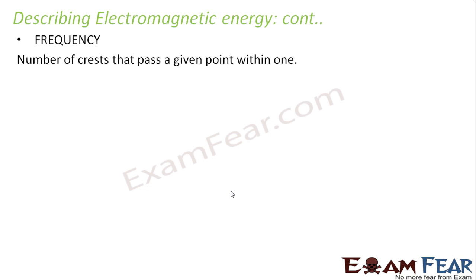So frequency is nothing but the number of crests that pass a given point within 1 second. So crest and trough, right? This is your crest, and this is your trough. So that means the number of crests that pass a given point within 1 second.